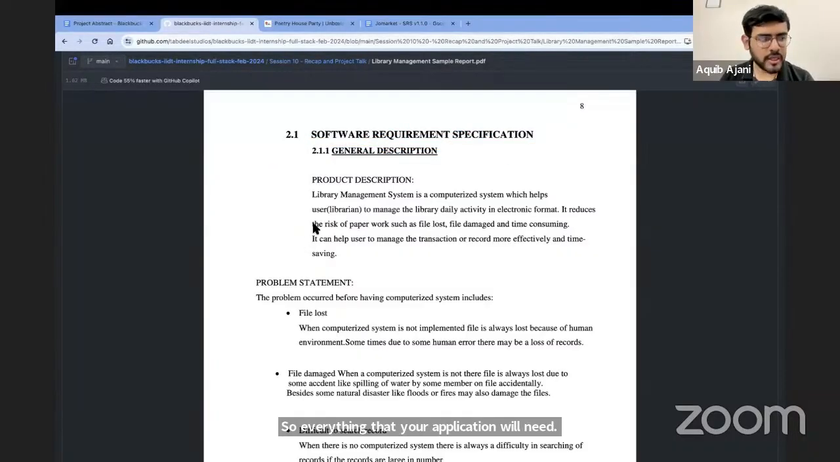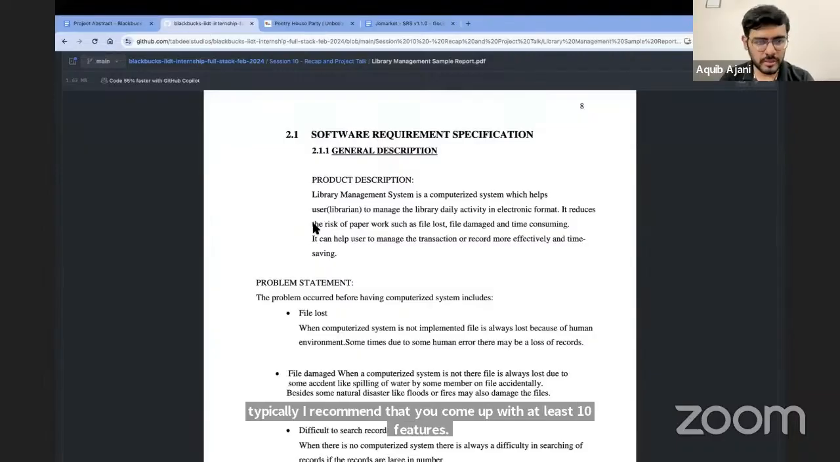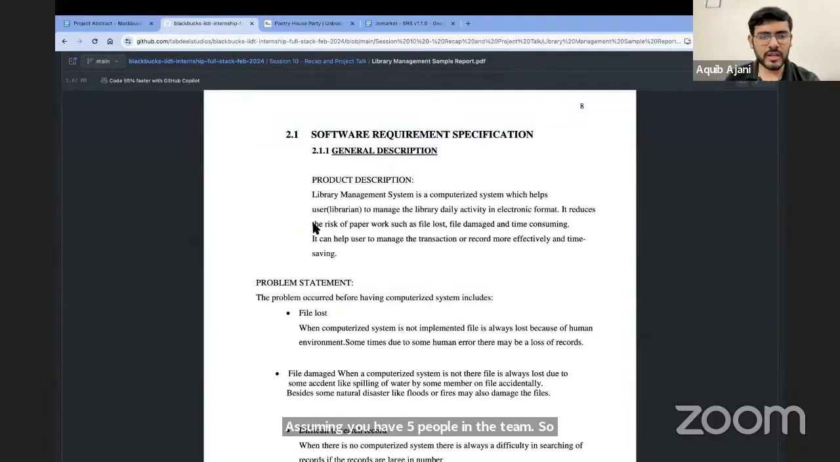Again, typically I recommend that you come up with at least 10 features, assuming you have 5 people in the team, so that everyone gets to create 2 features. If you have 4 members in your team, make 8 features. If you have 5 members in the team, make 10 features. So that everybody creates at least 2 features, right? So that is going to be the setup.